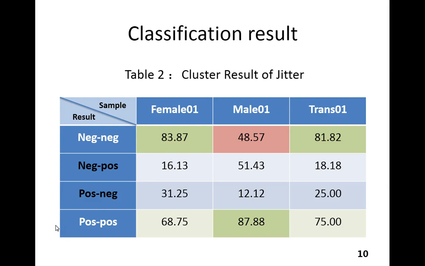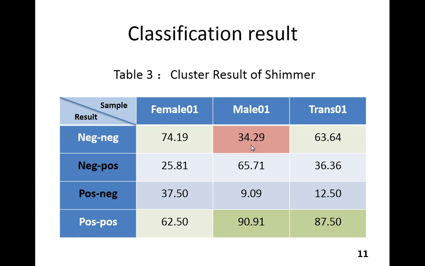In this table, there are three successful clusters with a value of above 80%, but there is also a cluster with a value below half of all the samples. We can see that there is only one cluster with a low percentage of success and the others are relatively high. Next is the cluster result of Gima. There is a really low value of success for the negative emotion of female 01, and the others have a much higher percentage of successful clusters.